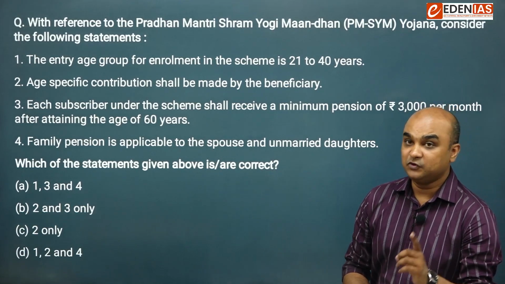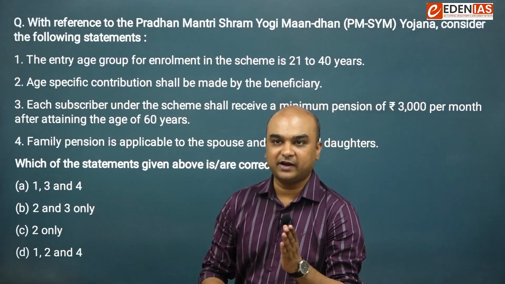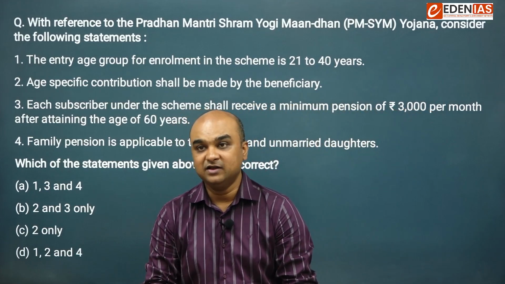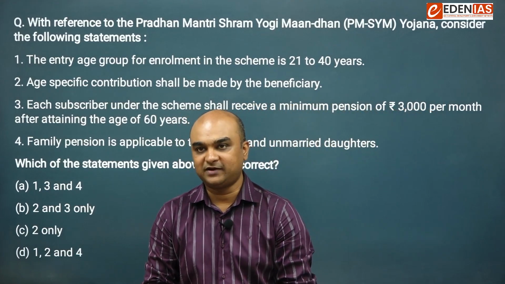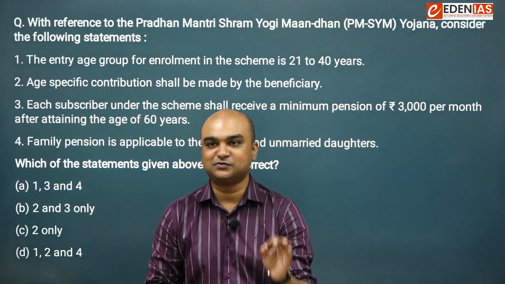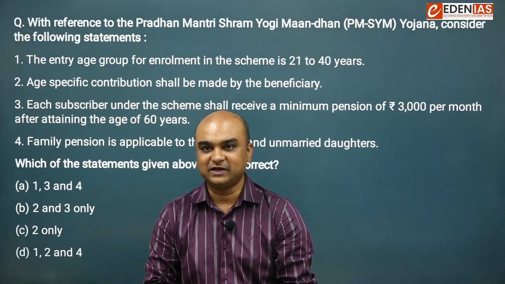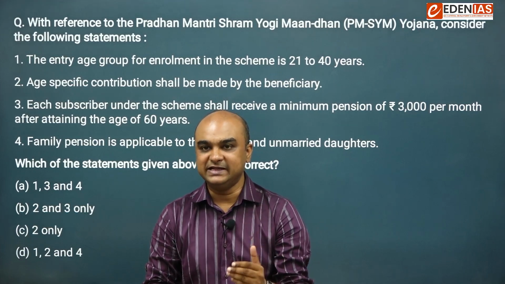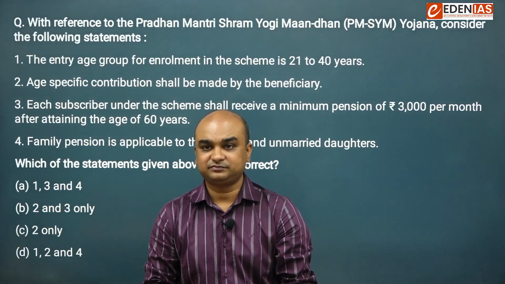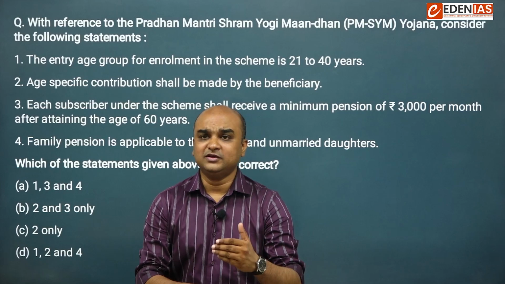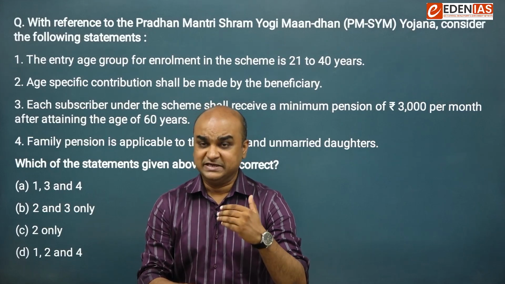Now, if you know that the entry age group for enrollment under the scheme is not 21 to 40 but 18 to 40, then half of your problem is resolved. It means options A and D are eliminated. Obviously, statement 2, you do not have to beat your head against it.